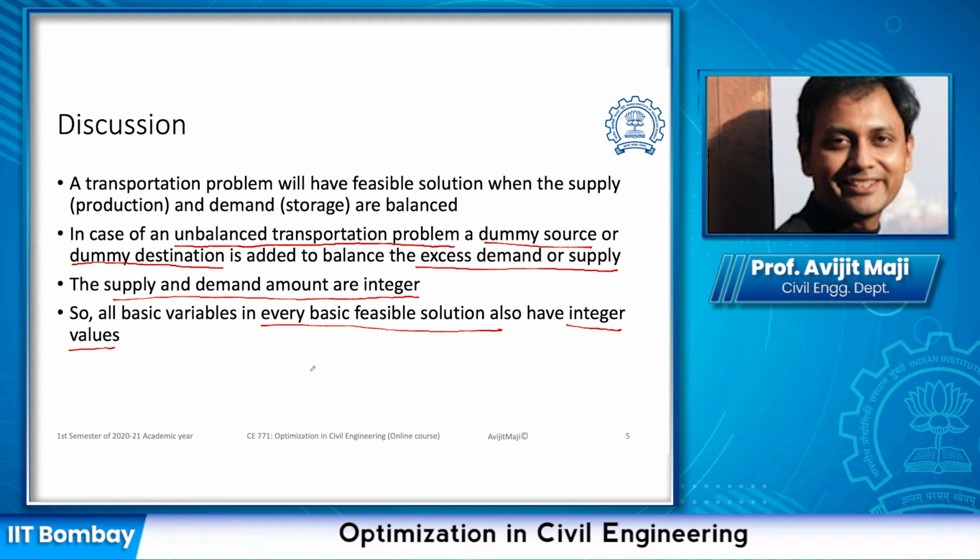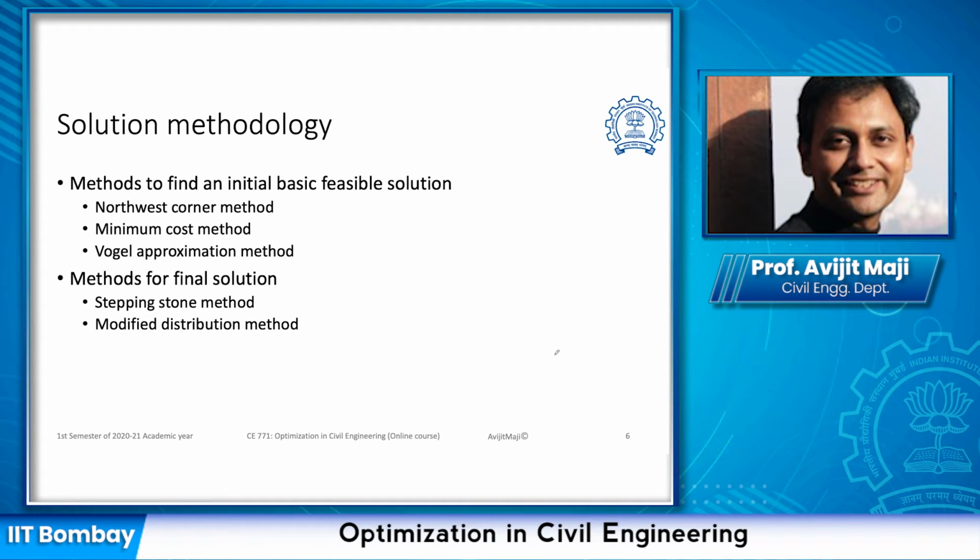Particularly, this property can be exploited and we can quickly reach the solution without even solving it using the simplex method or any other similar method. A simplex method may give you the solution as long as you have all the constraints right for the integer, but it is going to make the solution process cumbersome and time consuming. So the solution methodology for a transportation problem is generally divided into two parts.